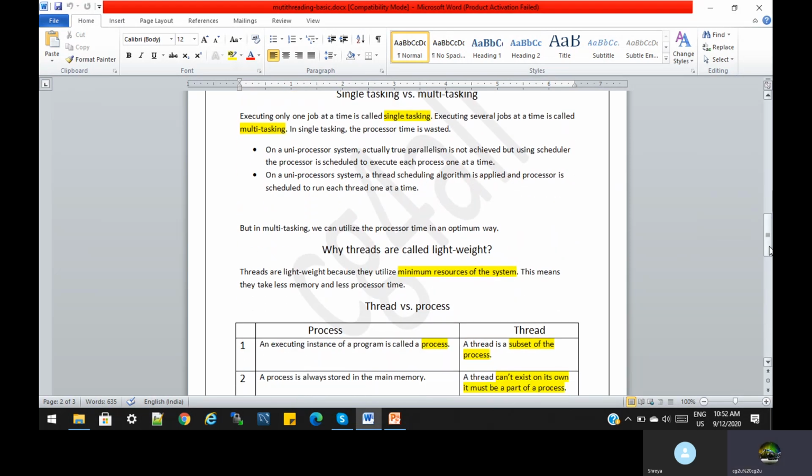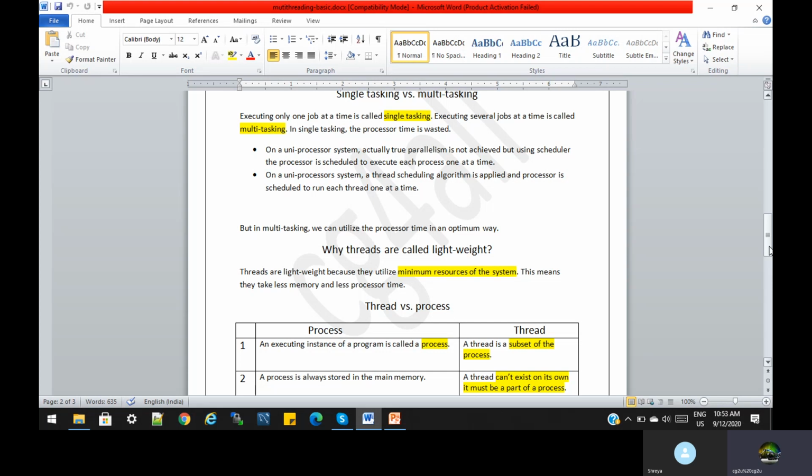So we know the thread is a very lightweight process. Why is the thread a lightweight process? Threads are lightweight because they utilize minimum resources of the system. This means they take very little memory and less processor time. That's why the thread is a better way to do this. Time is less, utilization is less, process time is less. So that's why the thread is a better option for multi-threading. If you are using a multiprocessor, then it is also a good opportunity. But the thread is a lightweight process.